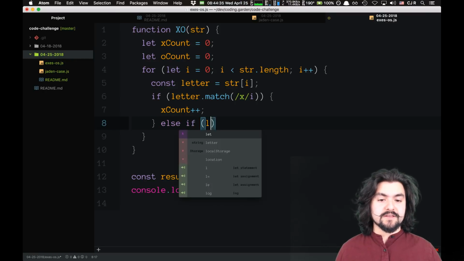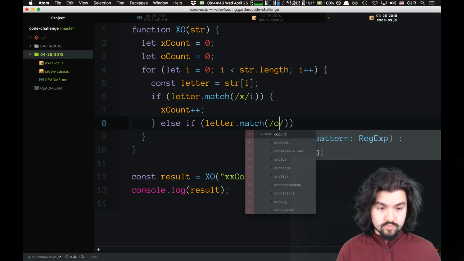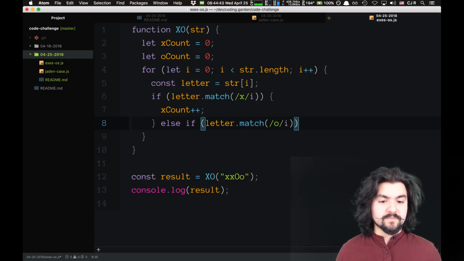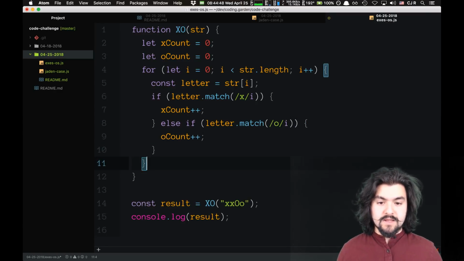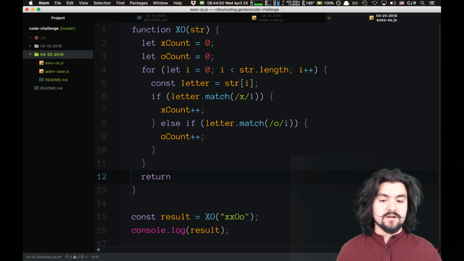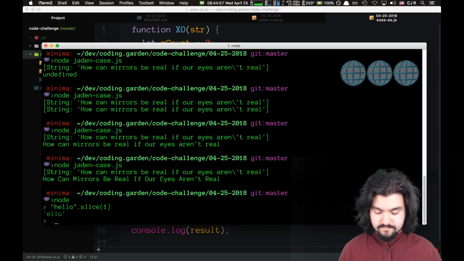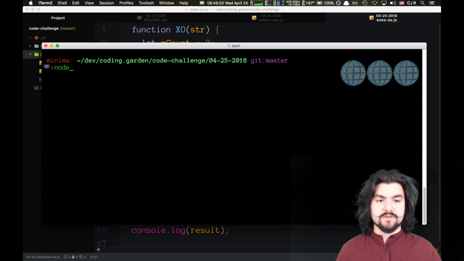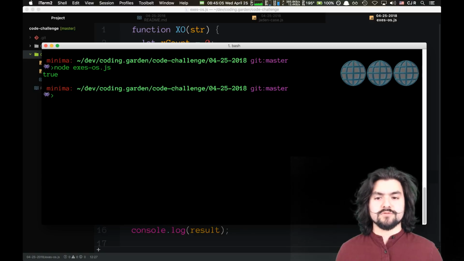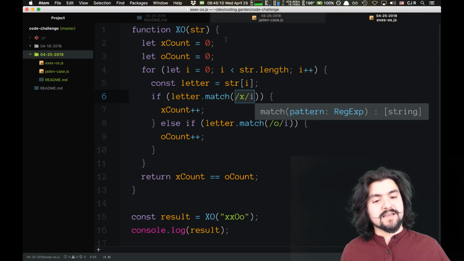Else, if the letter matches an o, case insensitive, then we will increase the o count. And then at the end of it all, we're just going to return, is the x count equal to the o count? Let's see what we get. Let's clear this. So this is called X's and O's. True. Cool.